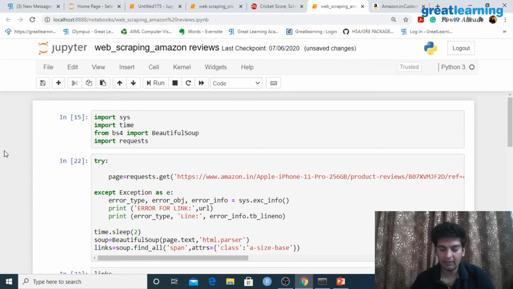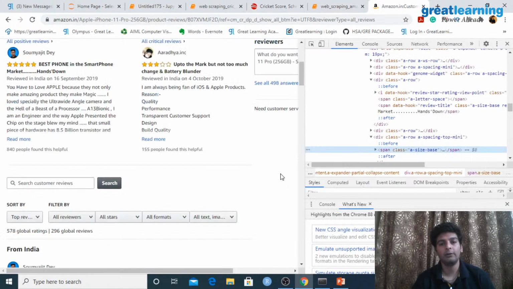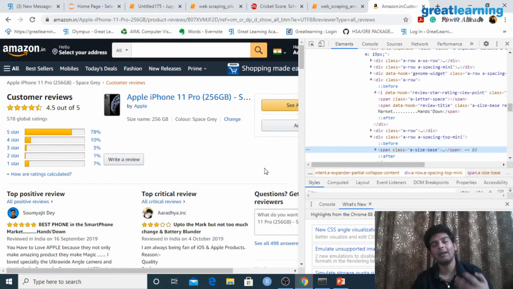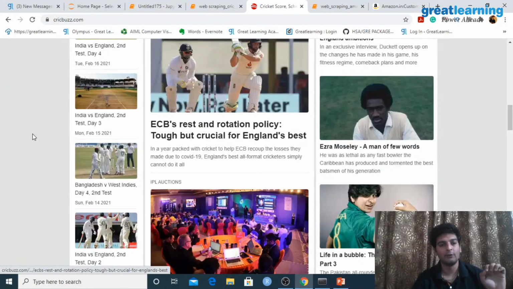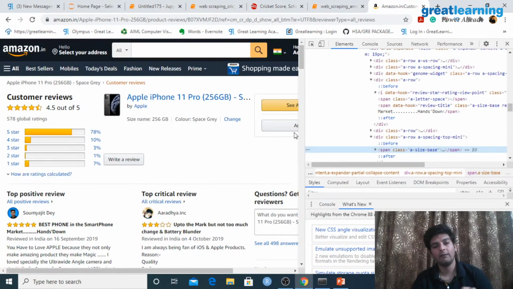Shaz1 is asking, some web page needs login to view content, how to pass login with Python script? So here you have to understand about doing something ethically or legally and doing something unethically. Right now what I'm doing is completely ethical, completely legal, because I do not have to manipulate my way into getting into this website. All of this is public information, right? Whatever is present over here is public information, and what I'm extracting is also public information.